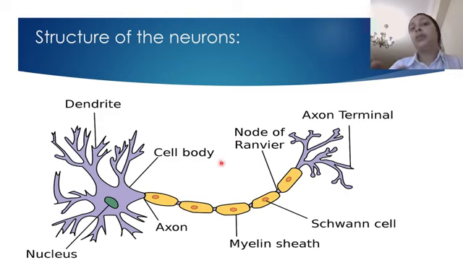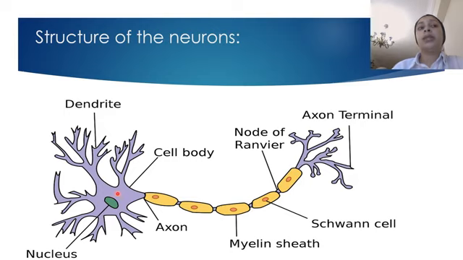Ranvier is the scientist who discovered the nodes and their function and importance. They are very important in the transmission of the electrical impulse through the neurons. But you are not required to know about it now.